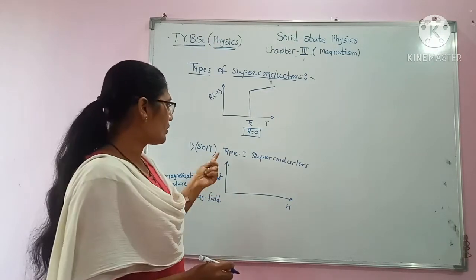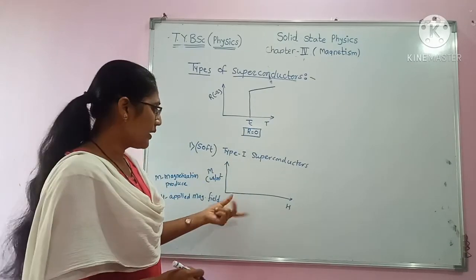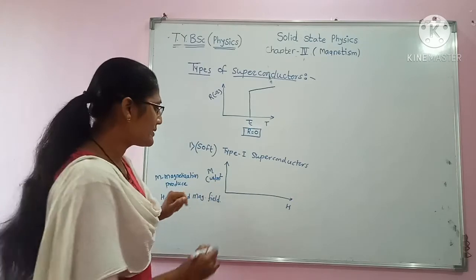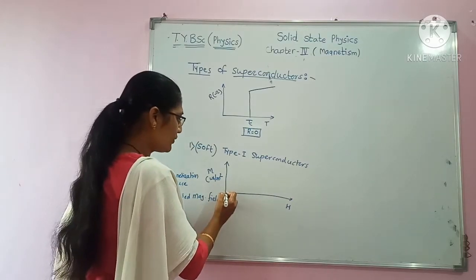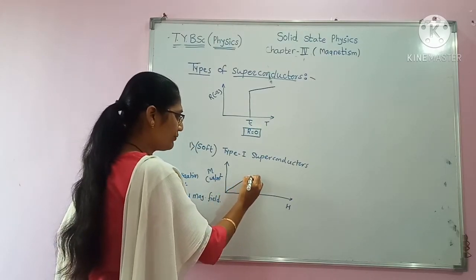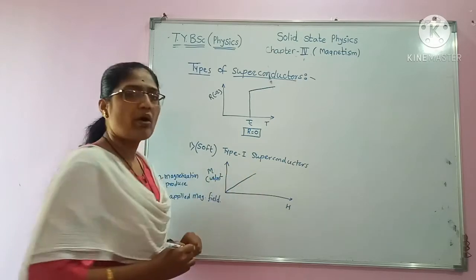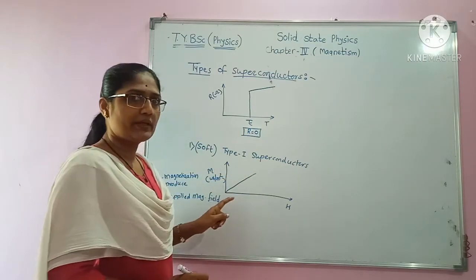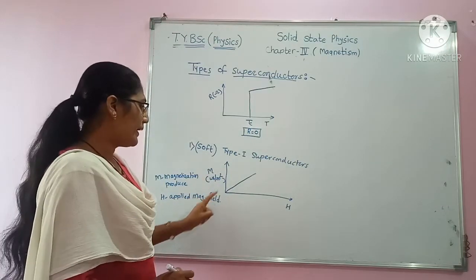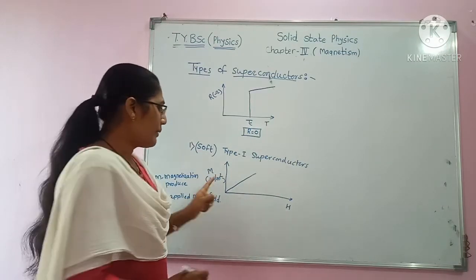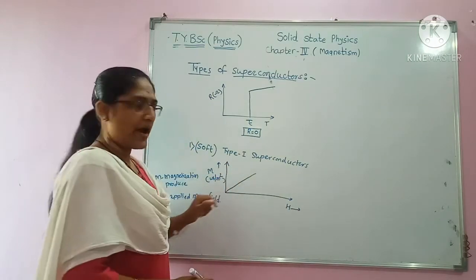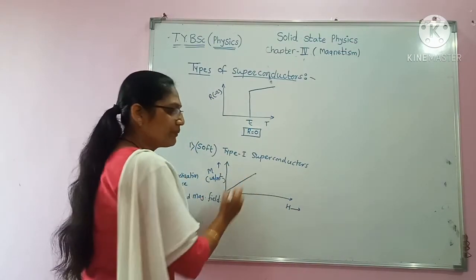So in case of type 1 superconductors, if we plot a graph of M versus H, then its nature is such that as we increase the applied magnetic field, the magnetization of the material also increases, and it will reach the maximum value.